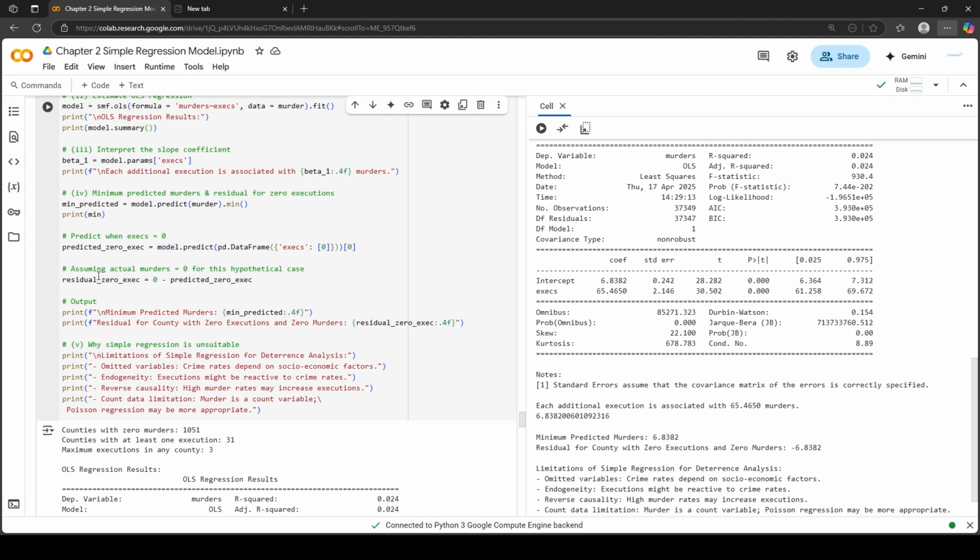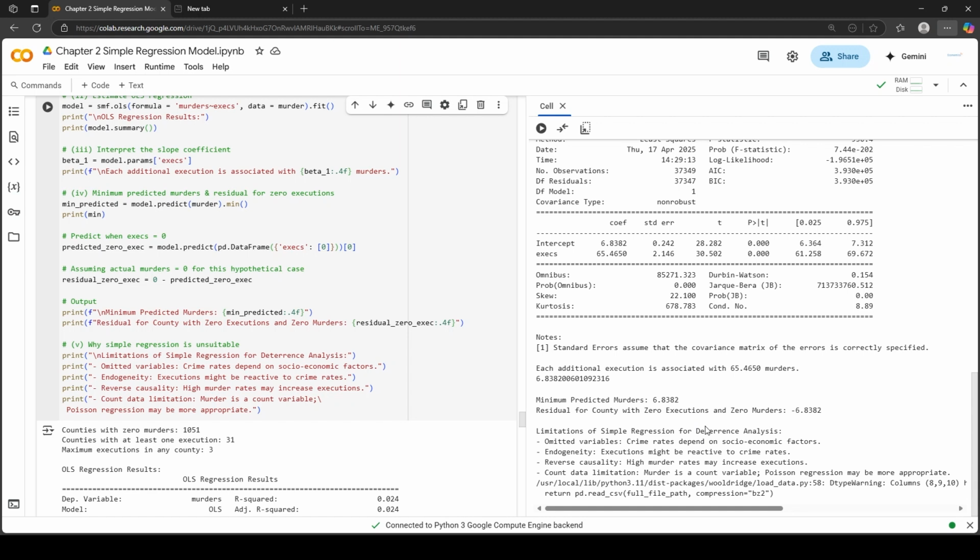Now we have to calculate the residual for 0 executions, that is actual minus predicted for 0 executions. So create this variable residual_0_exec equals 0 minus this value predicted for 0 executions. So the minimum predicted murders is 6.83, and the residual for a county with 0 executions and 0 murders is minus 6.83.